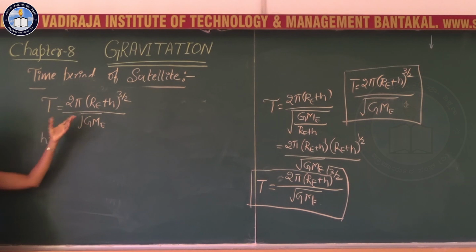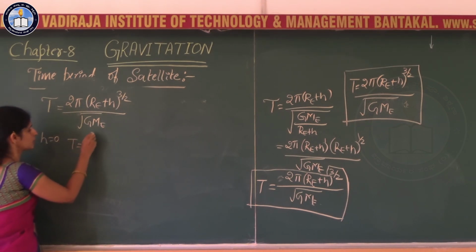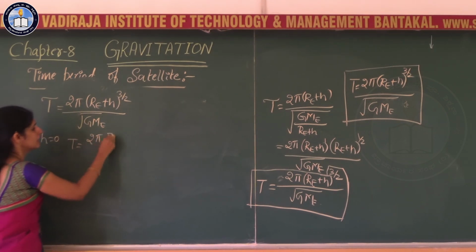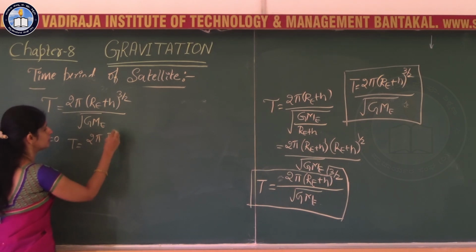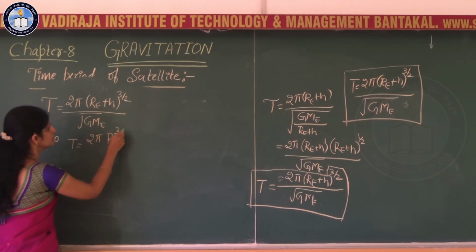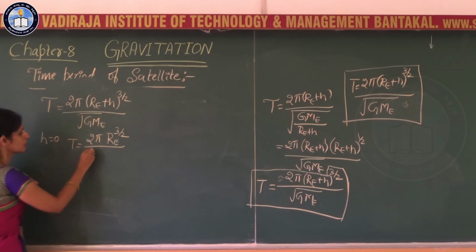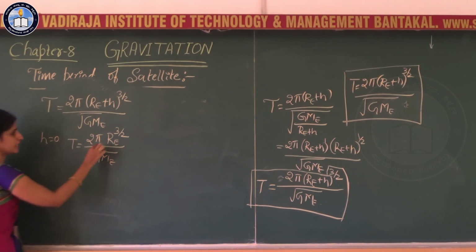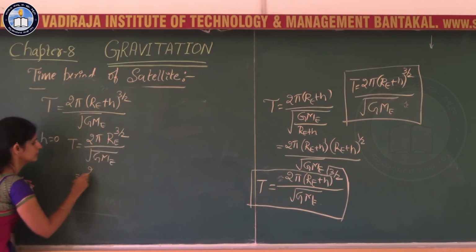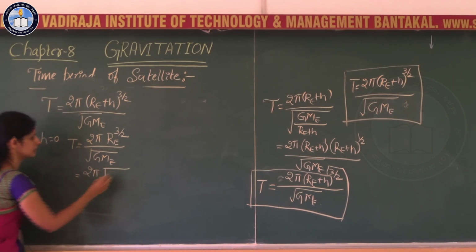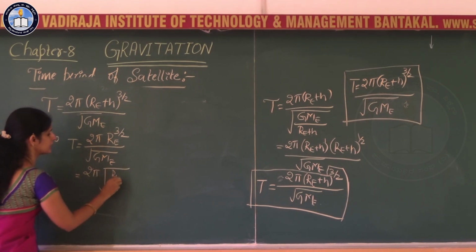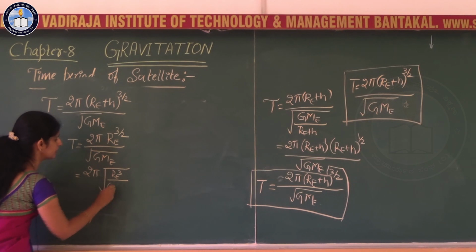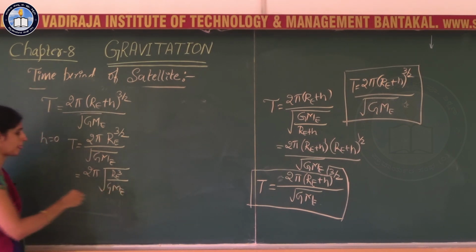So if you put h is equal to 0, the period is equal to 2 pi RE to the power 3 by 2 and root G ME. So if you take this RE inside the square root, that is nothing but RE cube divided by G ME.